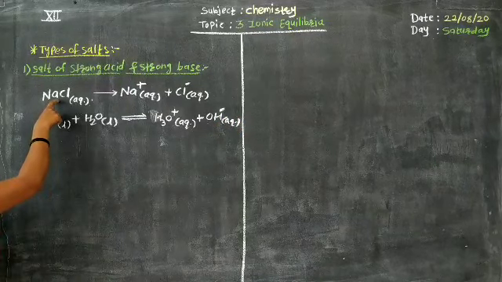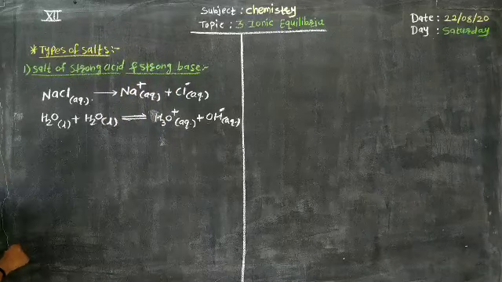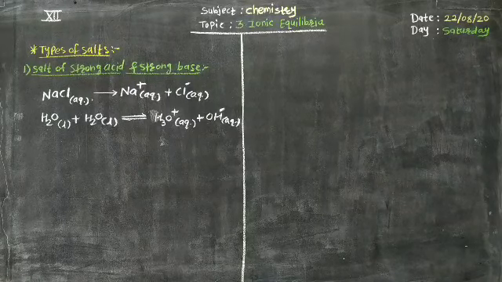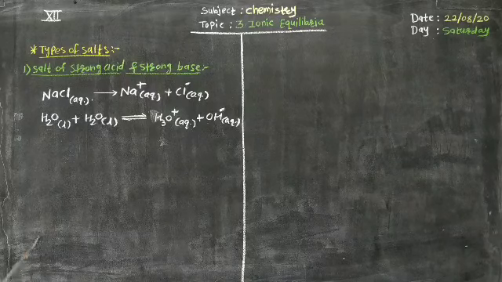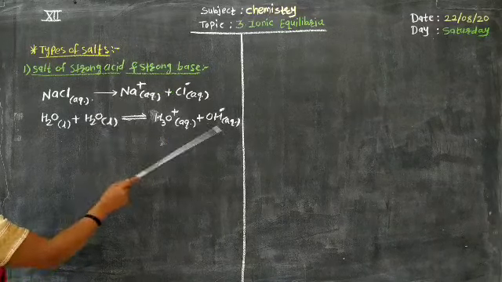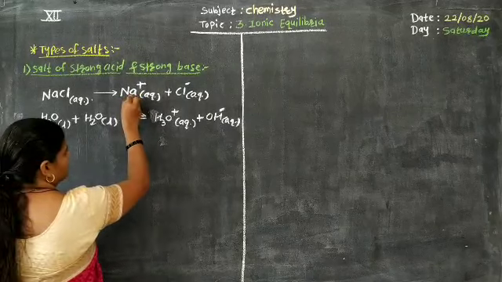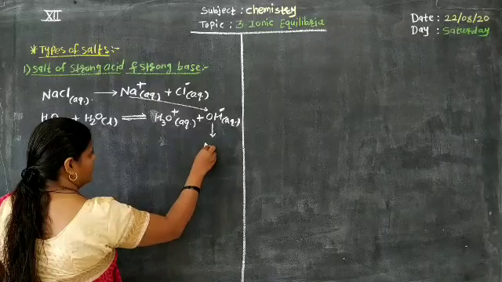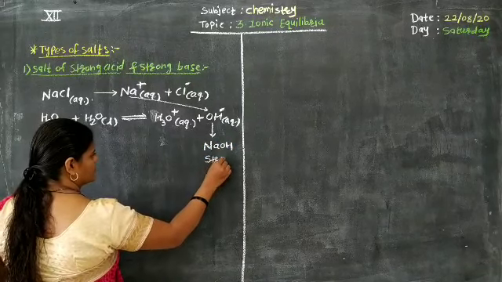Now this salt is known as salt of strong acid and strong base because of the ions produced from that salt, Na+ (aq) and Cl- (aq). Na+ reacts with OH- ions of water for the formation of NaOH, sodium hydroxide, which is a strong base.